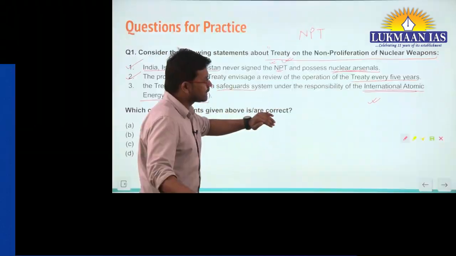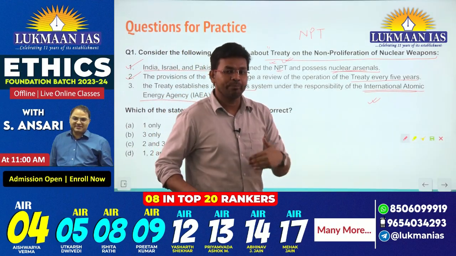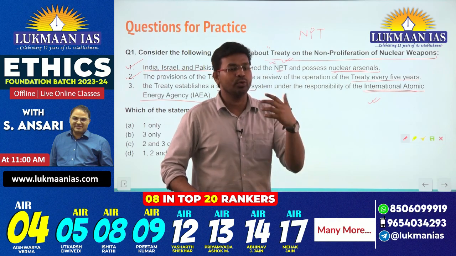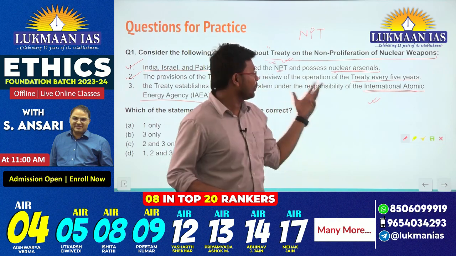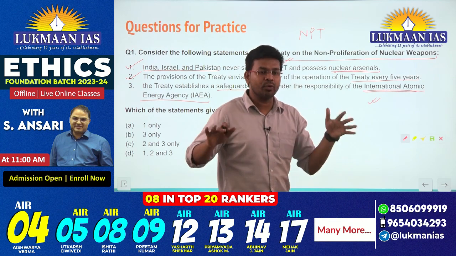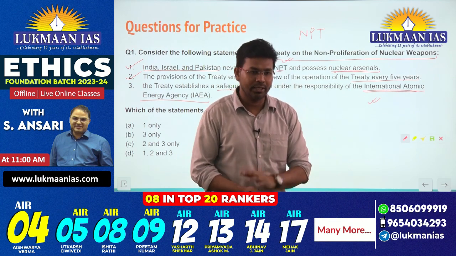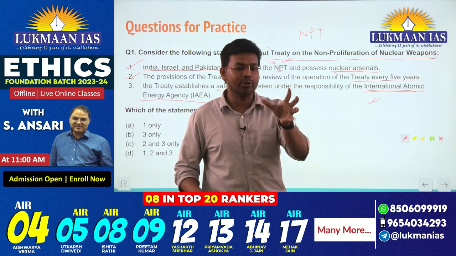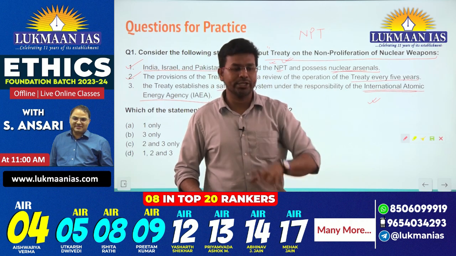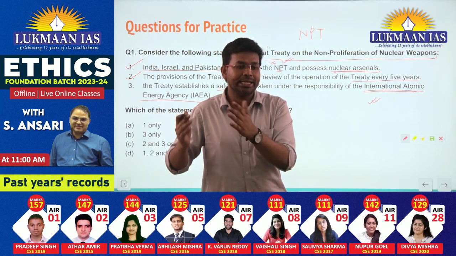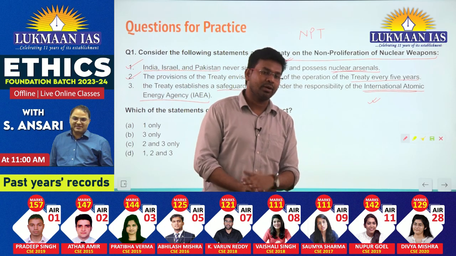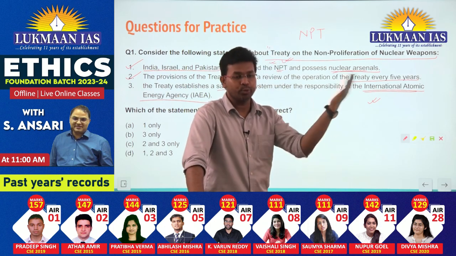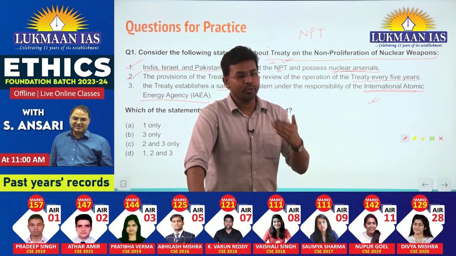Why? Because this gives a responsibility on the nuclear capable states to have lesser nuclear capacities, so that the world can remain at peace. Recently, because of Russia and Ukraine, there was a nuclear tension, that Russia may anytime fire nuclear weapons on Ukraine or any other European countries. So they have put their nuclear capacities on high alert.